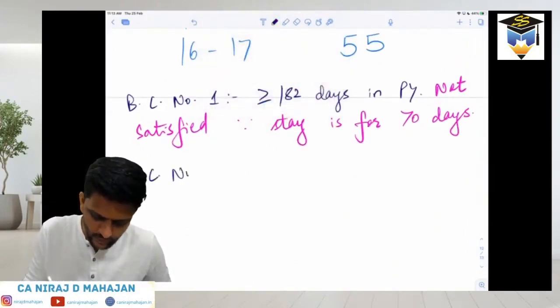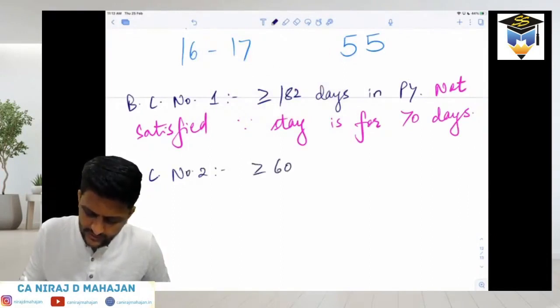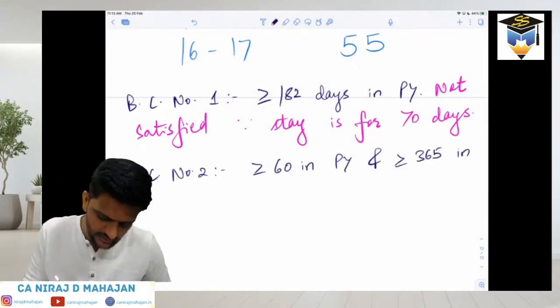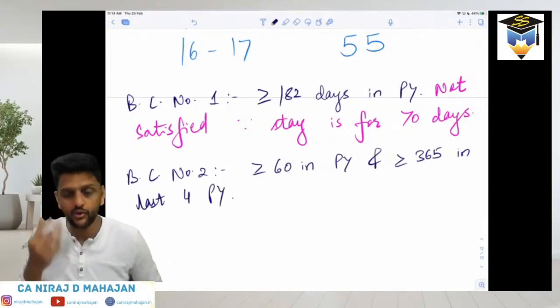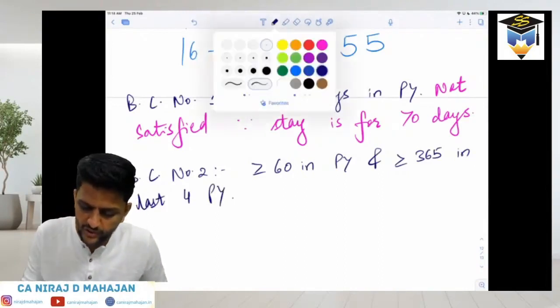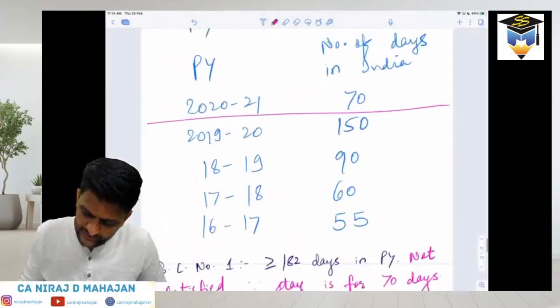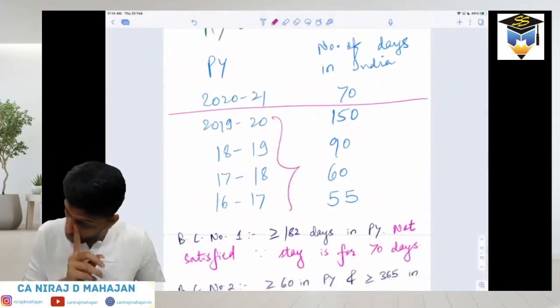Basic condition number 2. What does it say? In the current year, at least 60 days in PY and at least 365 days in last 4 PYs, correct? Satisfied or not satisfied? For that, you'll have to check these 4 years. How much is the total?